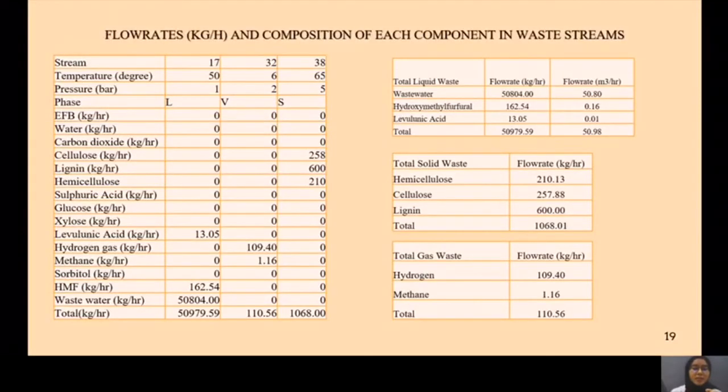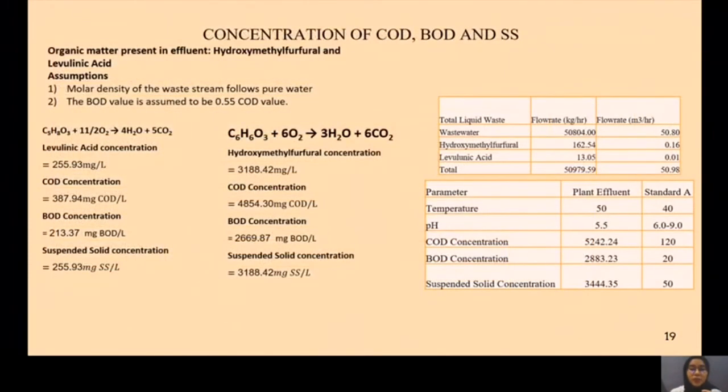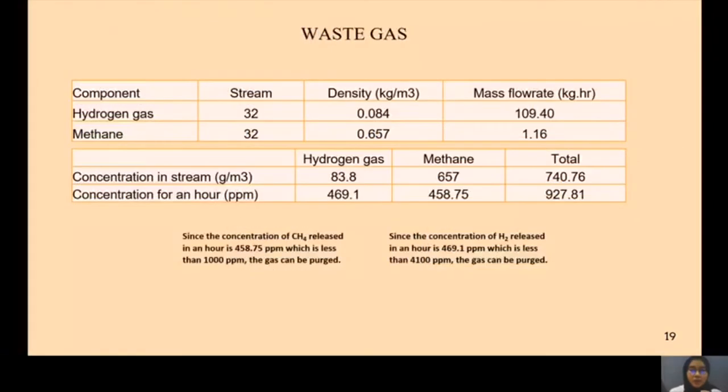Next, I will explain waste management. The table above shows the flow rates and composition of each component in the waste stream. For liquid waste, the organic matter present in the effluent is HMF and levulinic acid. The values of concentration, COD, BOD, and suspended solid concentration for both HMF and levulinic acid are stated above. For waste gas, the components present are hydrogen gas and methane. After we calculate the concentration of the gas for an hour in ppm, both gases have lower concentration than the standard limit, so the gas can be purged.